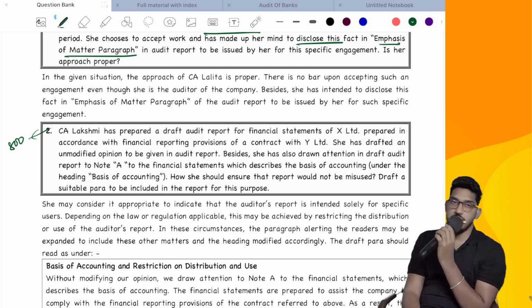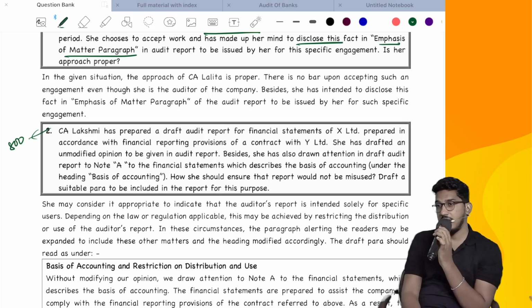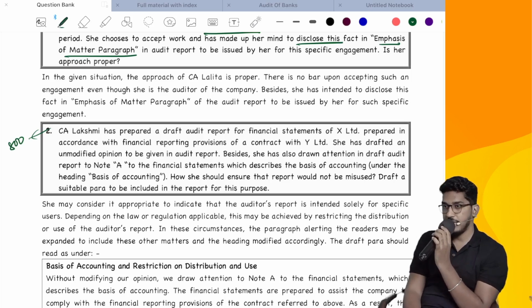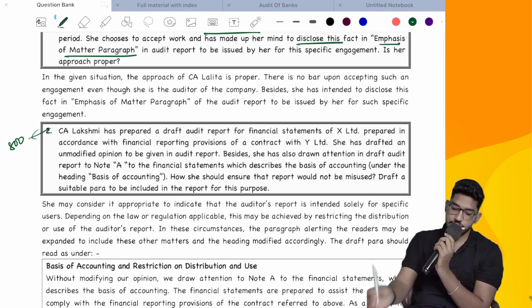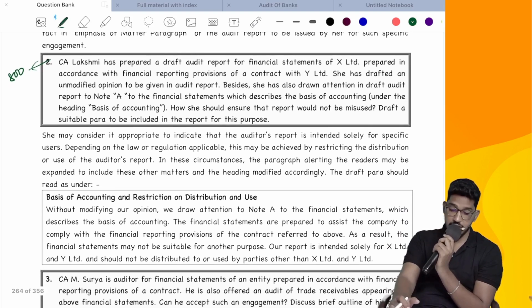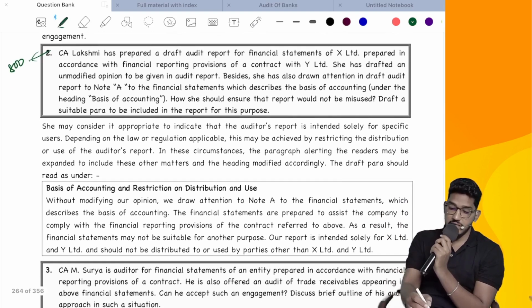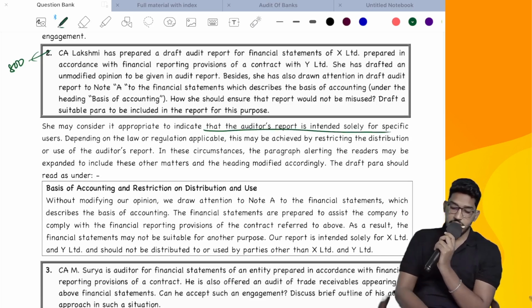Alerting the readers. We have seen that paragraph. No, you will use an emphasis of matter paragraph, give a relevance note. There you say that these financial statements are only for intended users, for specific users, for a specific purpose. They should not be for everybody. This highlighting is where we will do it. Generally, an emphasis of matter paragraph we will do. So she may consider it appropriate to indicate that the auditor's report is intended solely for specific users.